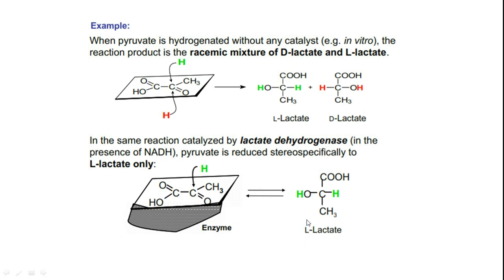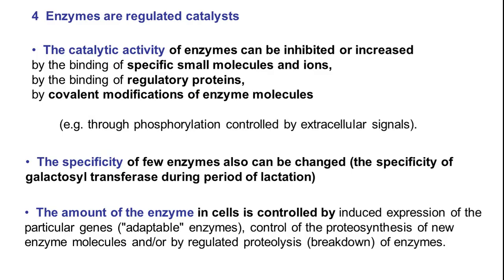Then why is it happening? One possibility is the enzyme is holding on to the molecule like this, so that hydrogen has only one face available for addition. The entire bottom part is actually covered by the enzyme. You have the enzyme over here, so this side is inaccessible. So hydrogen can only add from the second side. This is how enzymes are highly specific as far as stereochemistry is concerned.